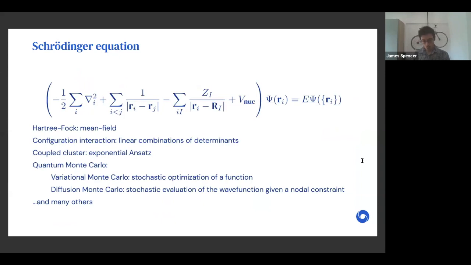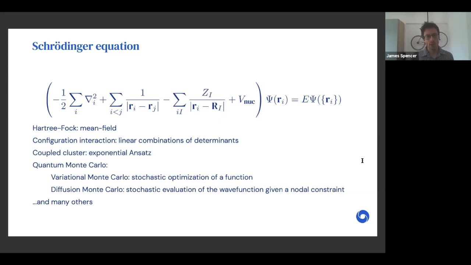Most methods start from Hartree-Fock, which is a mean field approximation, and then we have things like configuration interaction, which is a linear combination of determinants from Hartree-Fock orbitals, the coupled cluster ansatz, which is substantially more compact than configuration interaction, and we also have quantum Monte Carlo techniques such as variational Monte Carlo, which we will be using today, where you optimize a function stochastically, and then diffusion Monte Carlo, which gives you the exact energy of a wave function of the system, subject to a fixed nodal constraint, normally from a variational Monte Carlo wave function.